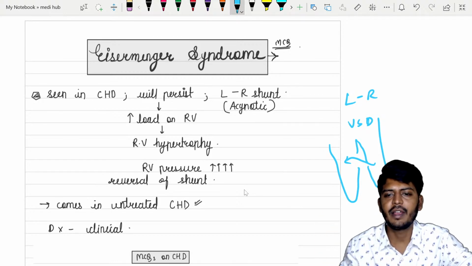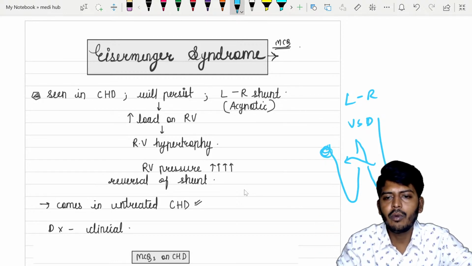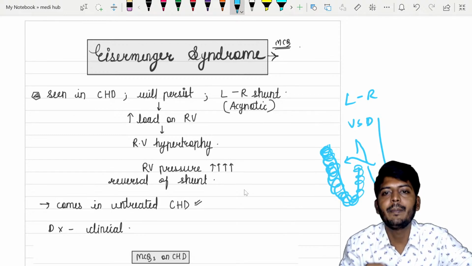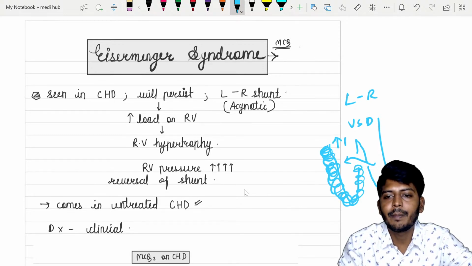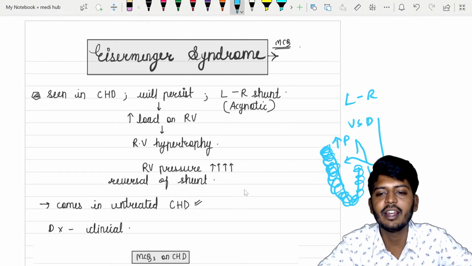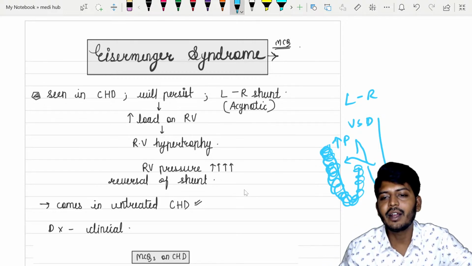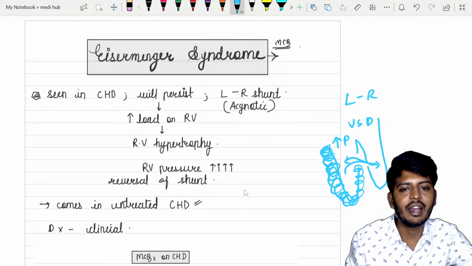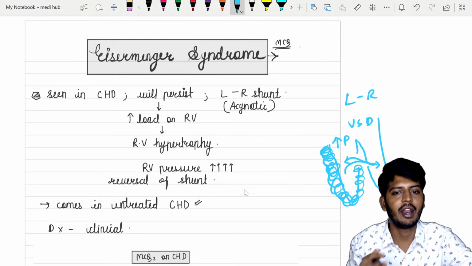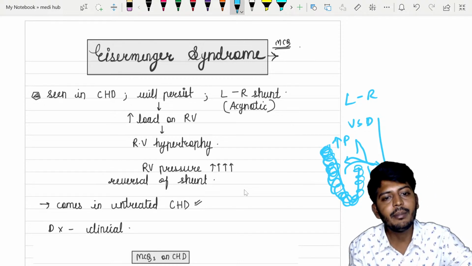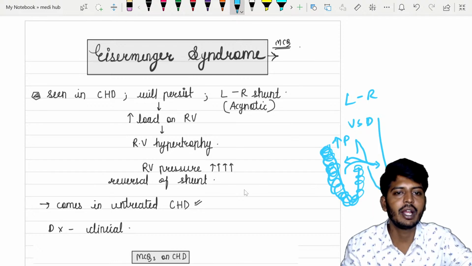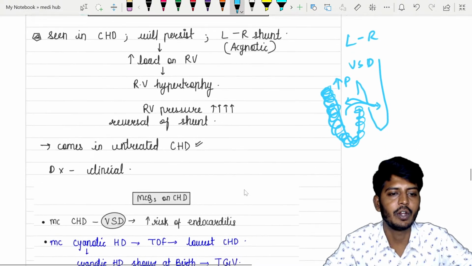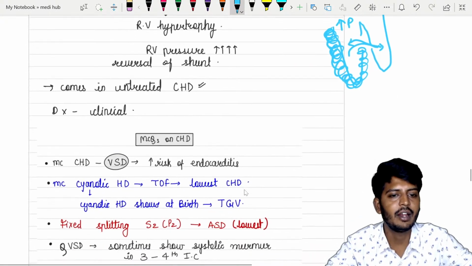After 10 years of age, on the right ventricle the load has increased. If there is more load, the right ventricle will undergo hypertrophy. Now it will increase the pressure in the right ventricle, because of which the shunt will reverse. Earlier left to right shunt becomes right to left shunt. That is called Eisenmenger syndrome. Diagnosis is usually clinical diagnosis only.